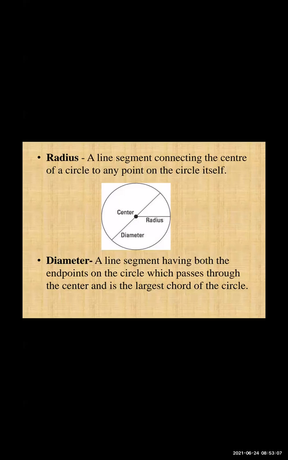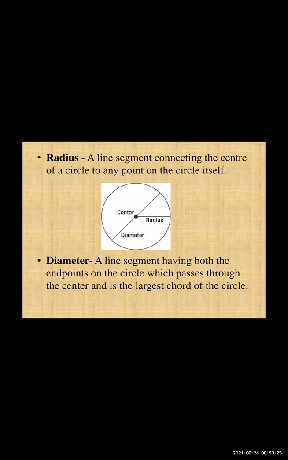That much only. But what is the diameter? It is the segment which has both the endpoints on the circle. Whatever segment we are drawing, both its endpoints lie on the circle, and it passes through the center.